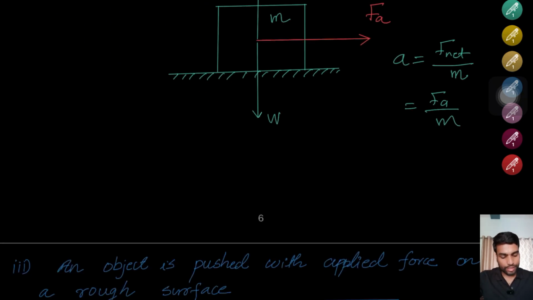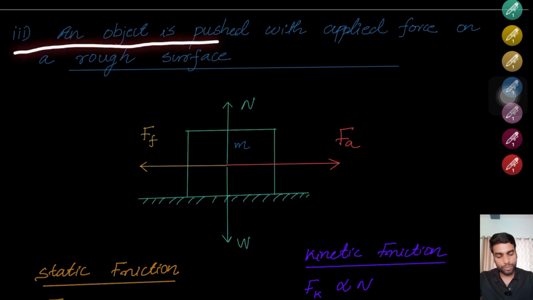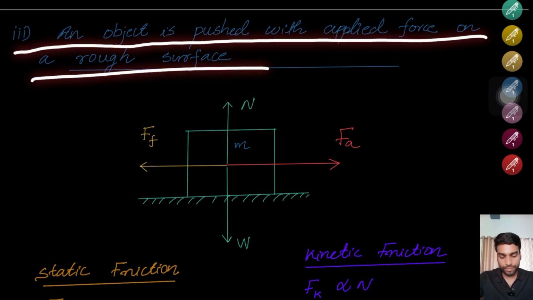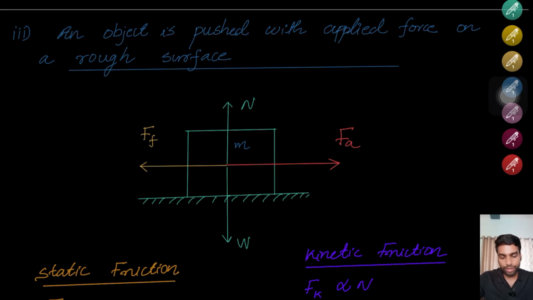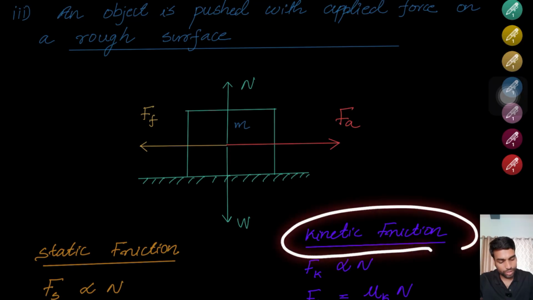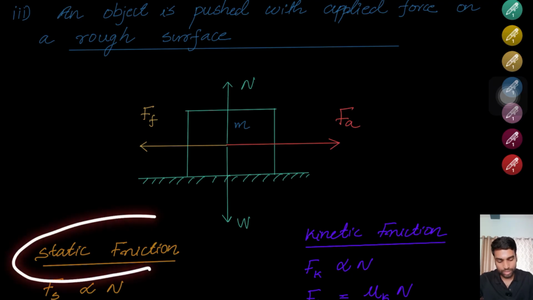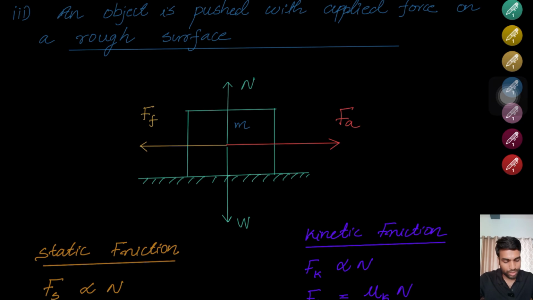Great, nice. Now there is a third example here. An object is pushed with an applied force on a rough surface. What is the specialty of the rough surface? A rough surface means you will have a friction in the direction opposite to the motion, right? So you can see that, just opposite to the applied force, there is a friction F_f. If the object is moving, then the friction is called kinetic friction, and if the object is stationary, then the friction that comes into play is static friction. I will explain both of them in detail.